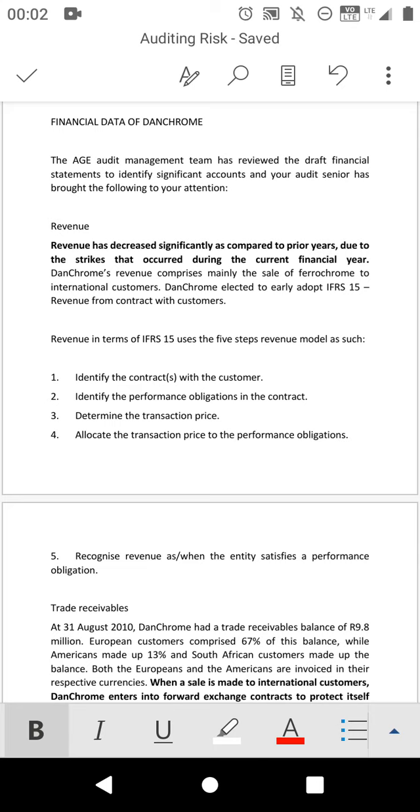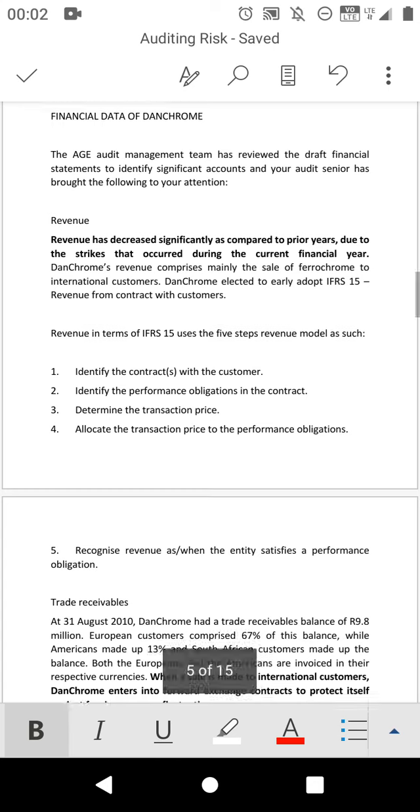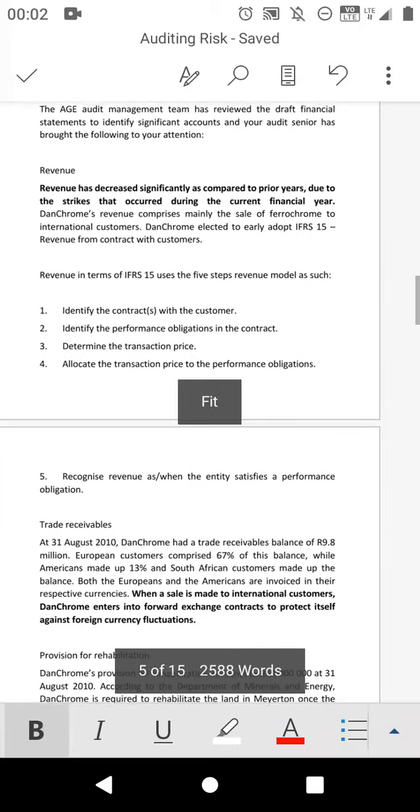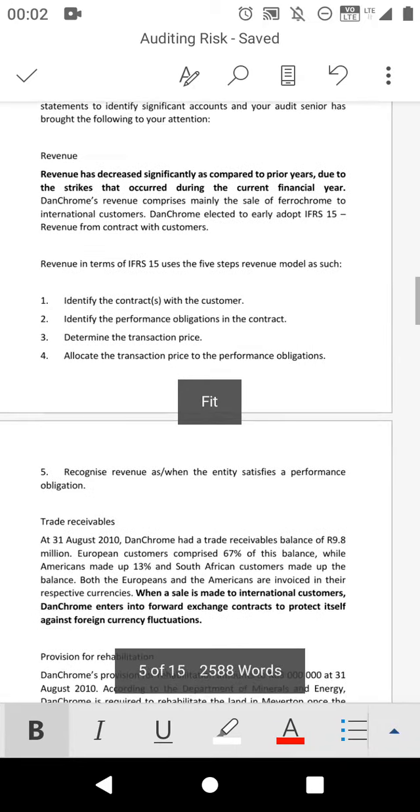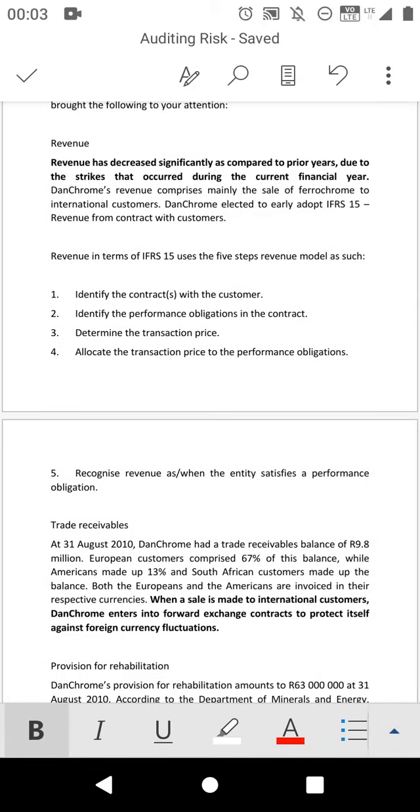If they manipulate revenue, they are not complying with IFRS 15. So, alright, they give us the revenue in terms of IFRS 15. They give us the correct step. That does not mean that there is no problem. And that doesn't mean that there is no risk.